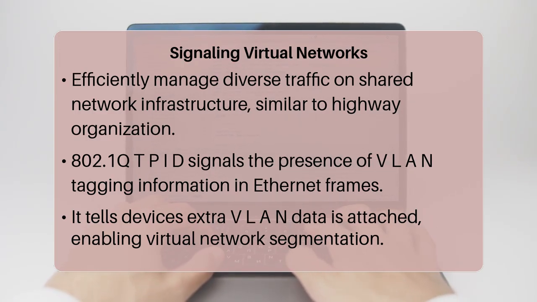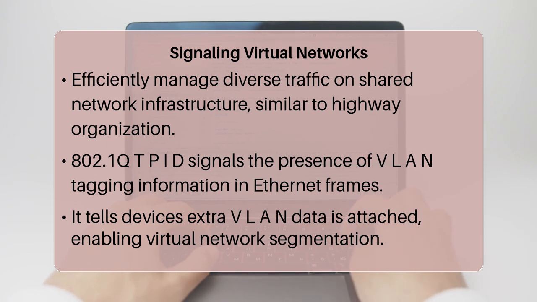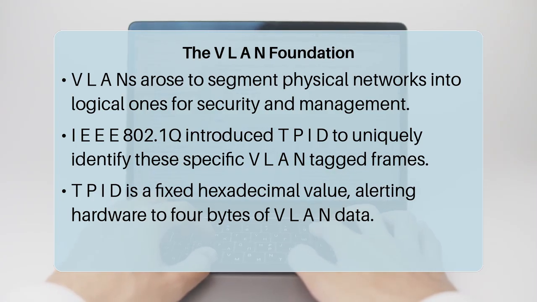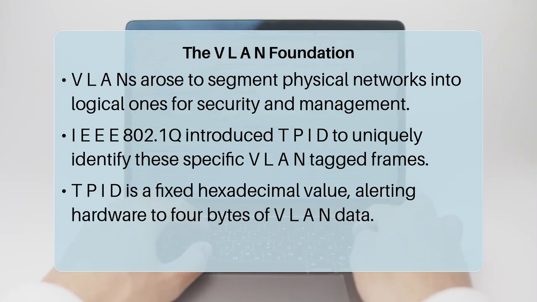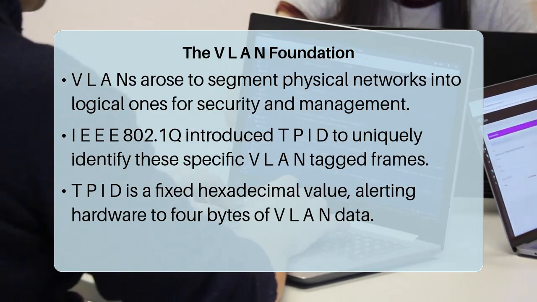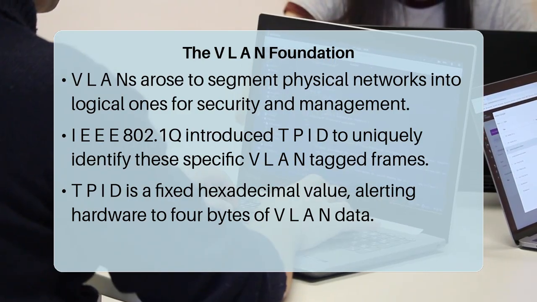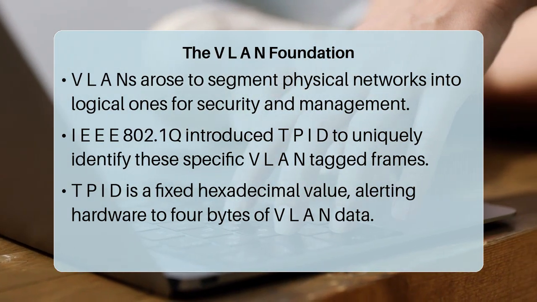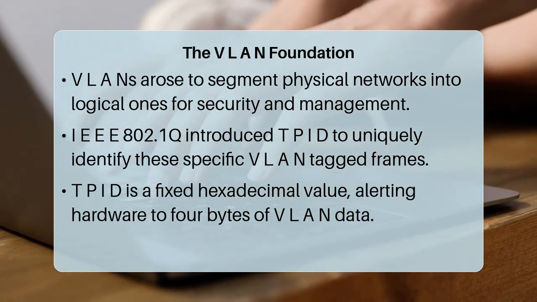The need for the TPID emerged as networks evolved. Early Ethernet frames were simpler, but with the growth of complex infrastructures, the ability to divide a single physical network into multiple isolated logical networks became vital for security, performance, and streamlined management. The IEEE 802.1Q standard introduced the TPID specifically to identify these VLAN-tagged frames. Without this unique identifier, standard Ethernet devices would simply discard the additional VLAN information, unable to interpret its purpose.